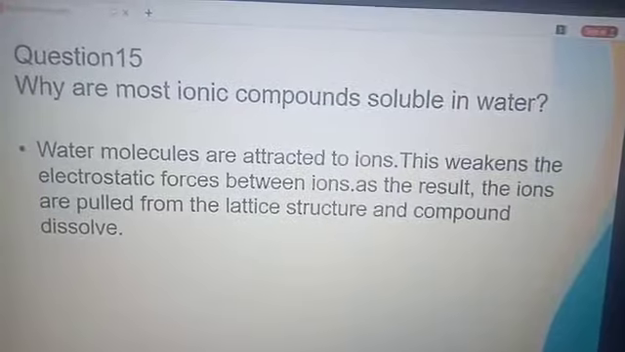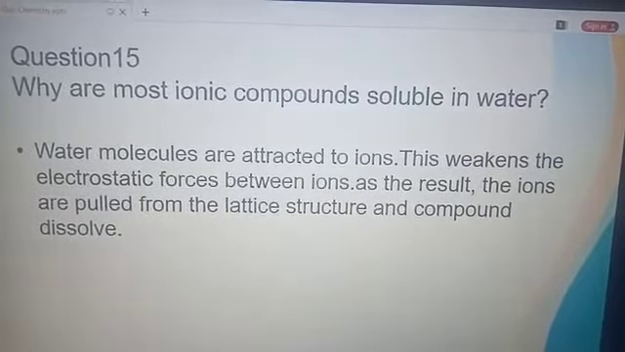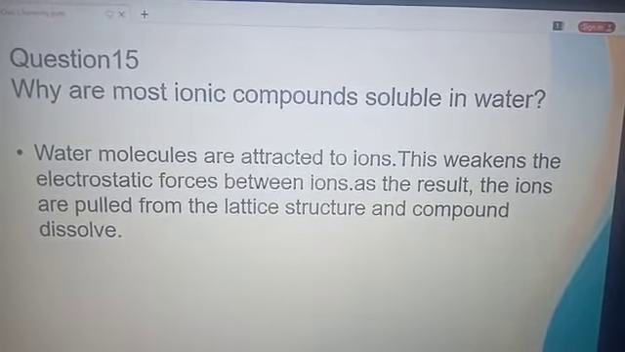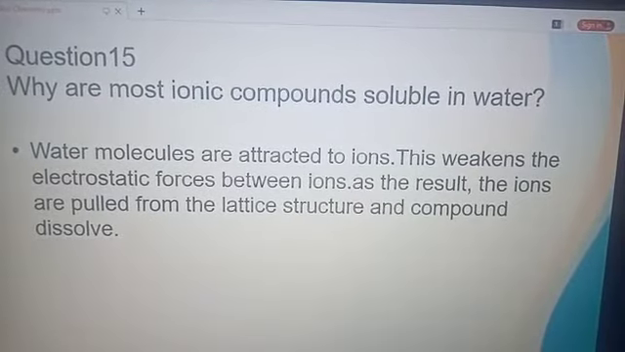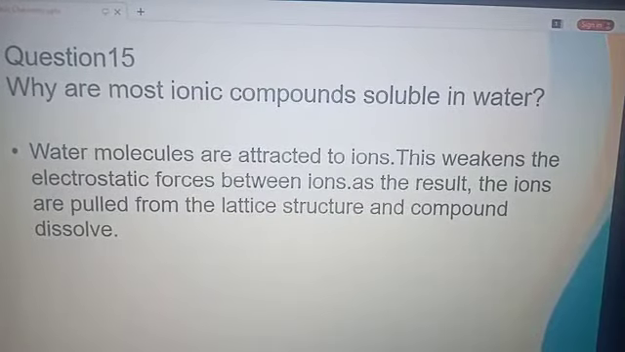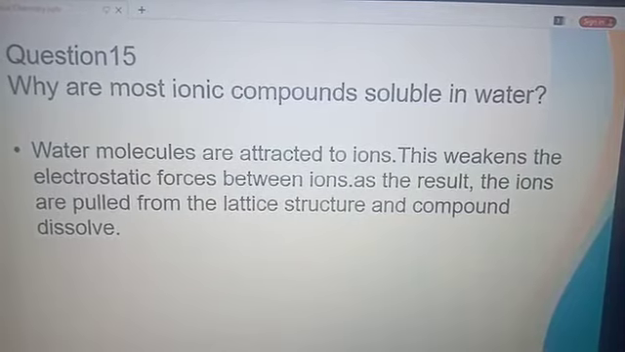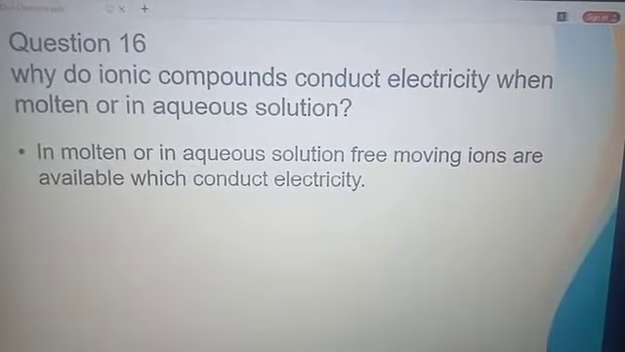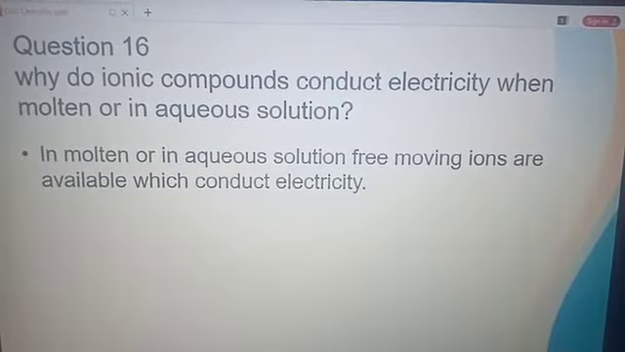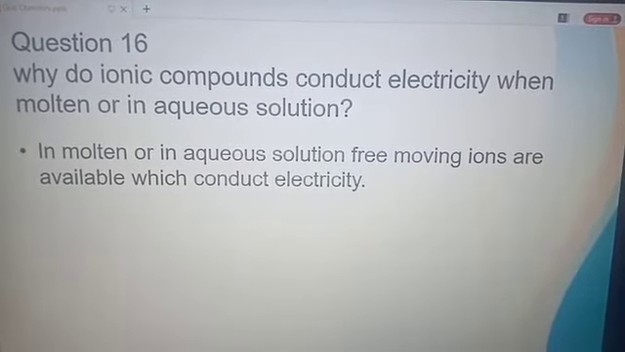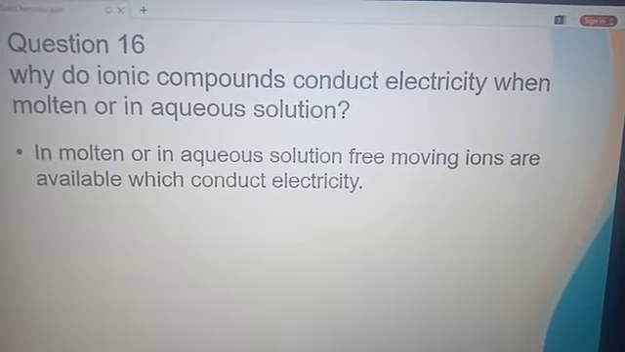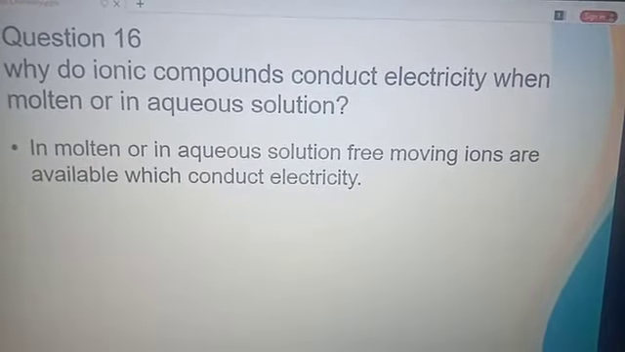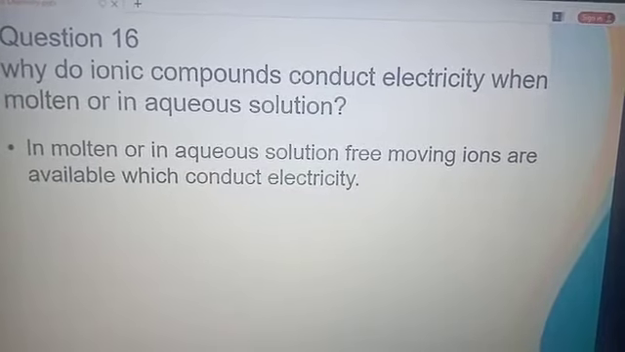Question number 15. Why are most ionic compounds soluble in water? Water molecules are attracted to ions. This weakens the electrostatic forces between ions. As a result, they are pulled from the lattice structure and the compound gets dissolved. Question number 16. Why do ionic compounds conduct electricity when molten or in aqueous solution? In molten or in aqueous solution, free-moving ions are available which are responsible to conduct electricity.